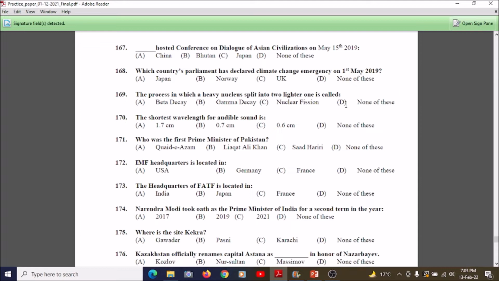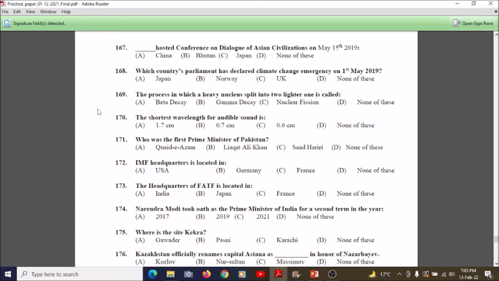So students, now we're going towards question number 169. The process in which a heavy nucleus splits into two lighter ones is called: A, beta decay; B, gamma decay; C, nuclear fission; or D, none of these. So its answer is C, nuclear fission.